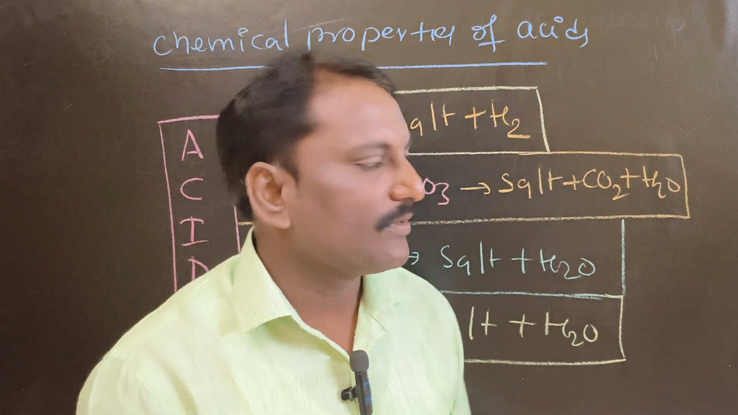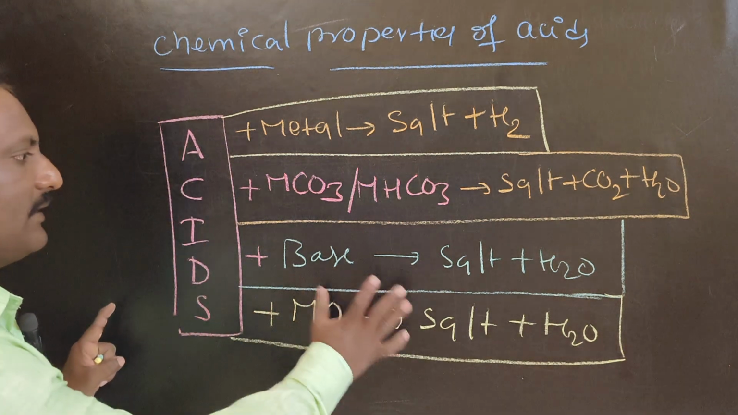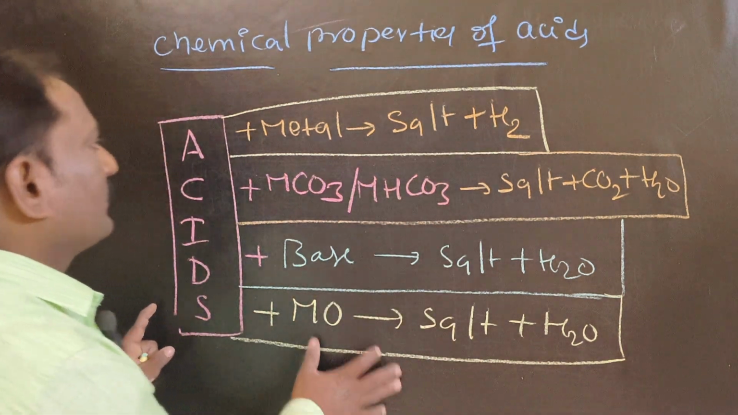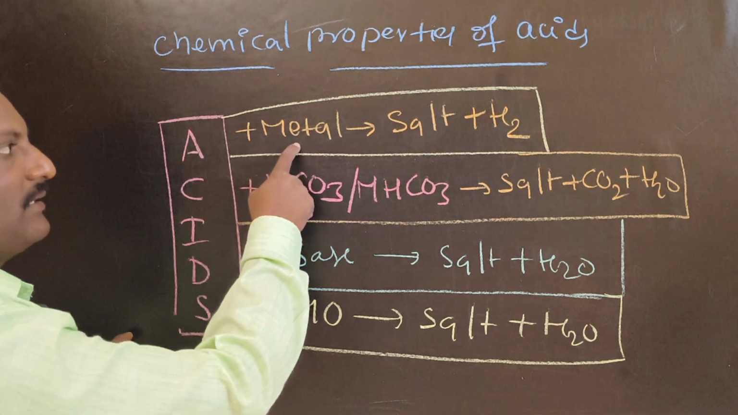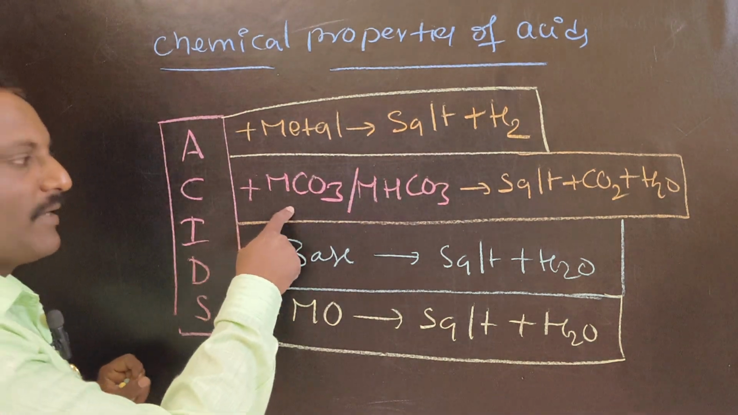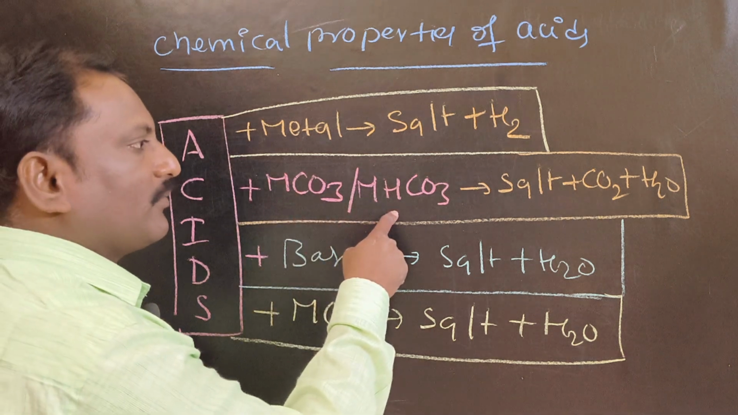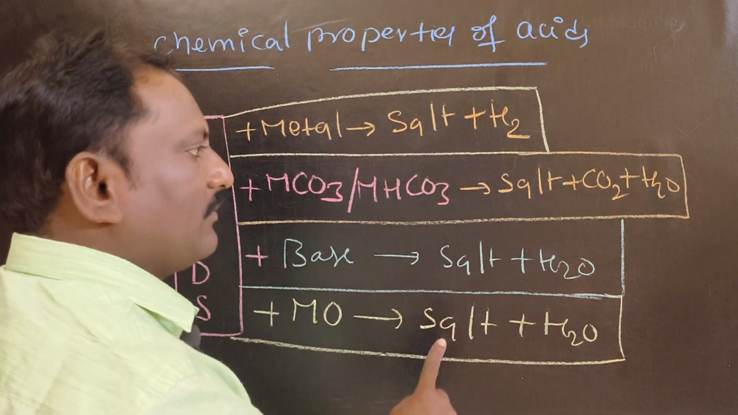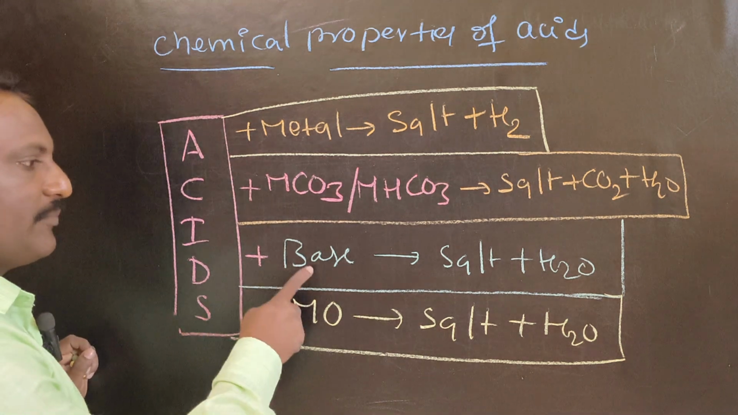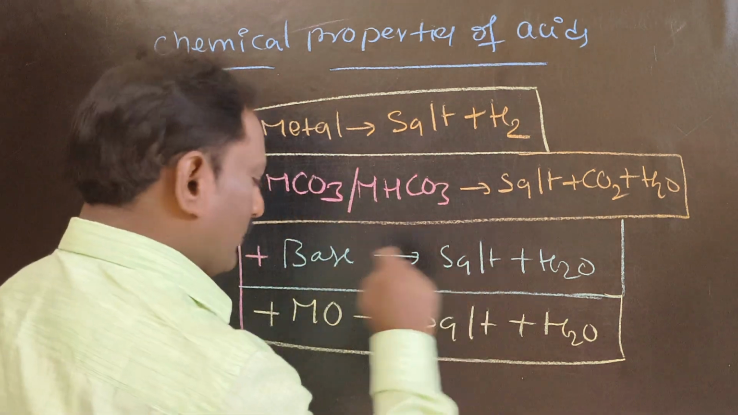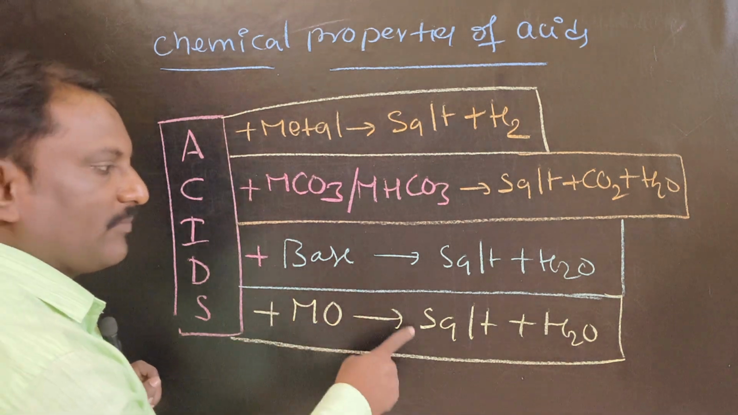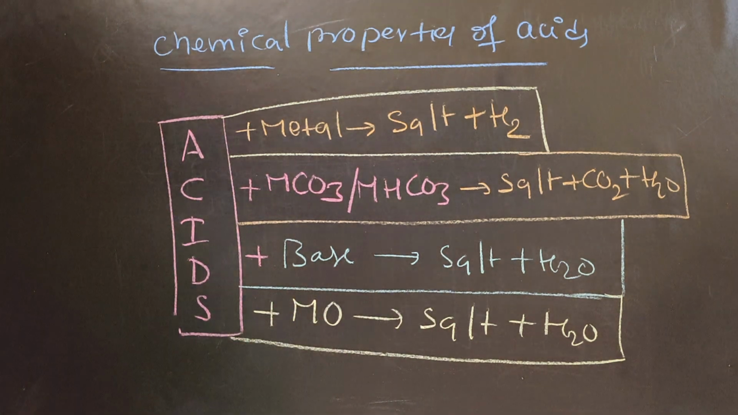Get ready students. I have already written the chemical properties of acids. Nearly four properties are there. Acid reacts with metal to give salt plus hydrogen gas. Generally, acid reacts with metal carbonates or metal bicarbonates to give salt plus carbon dioxide plus water. Acid reacts with base to give salt plus water. Acid reacts with metal oxide to give salt plus water. Please copy that.